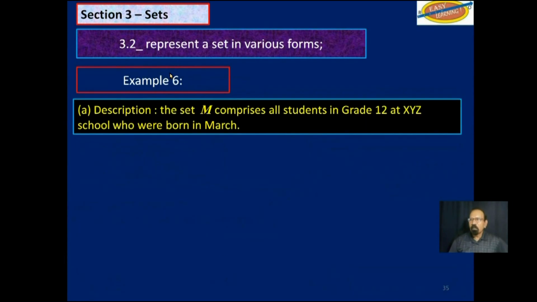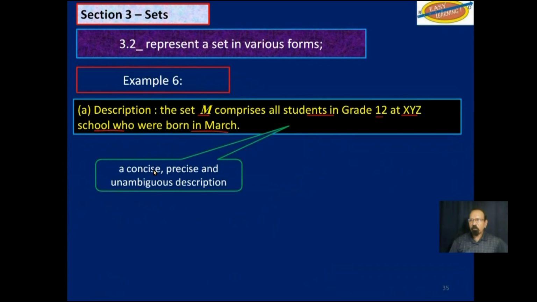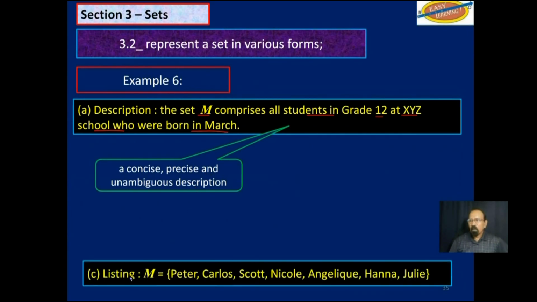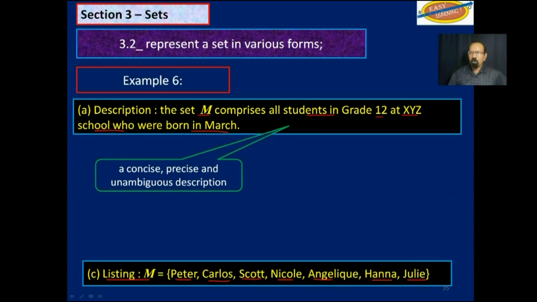Example 6, the description: M comprises all students in grade 12 at XYZ school who were born in the month of March. Okay, again, concise, precise, and unambiguous description. It is not open to misinterpretation. Of course, you could list all the members of M, and let us say those were Peter, Carlos, Scott, Nicole, Angelique, Hannah, and Julie. All the elements are listed.